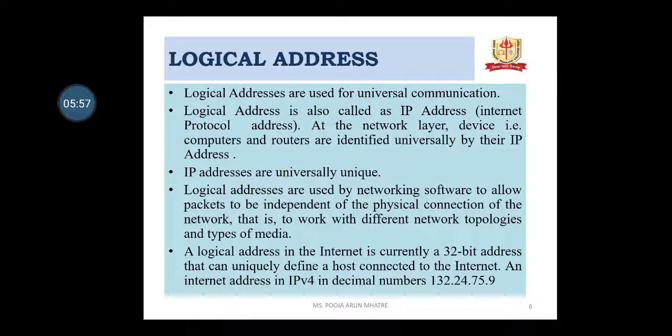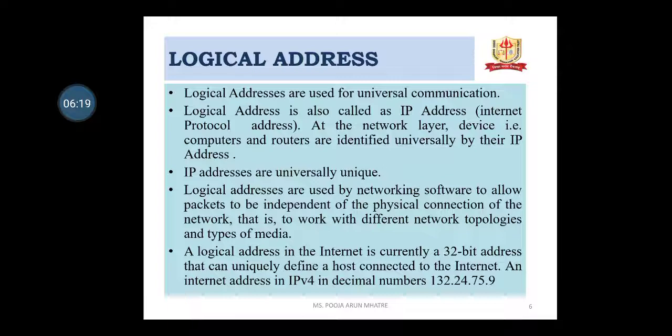An internet address in IPv4 is written in decimal numbers, for example 132.24.75.9. Every protocol evolved in internetworking requires IP addresses, and the logical address used in the internet is currently a 32-bit address.